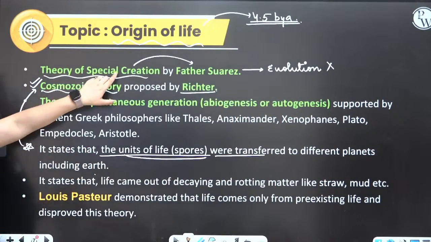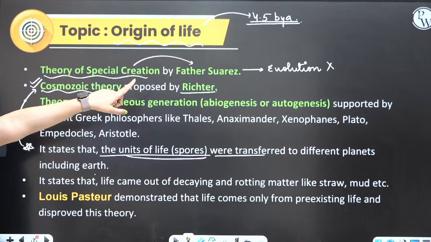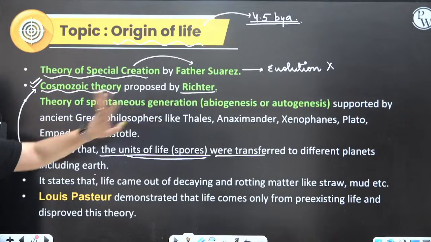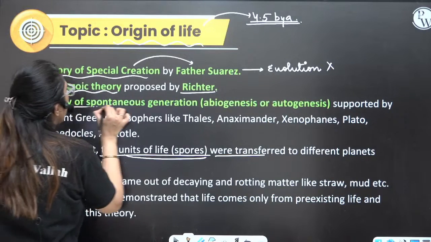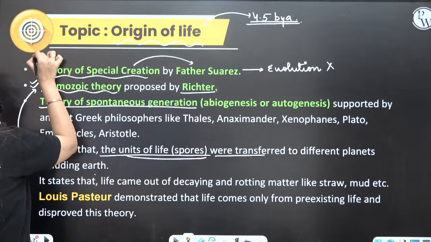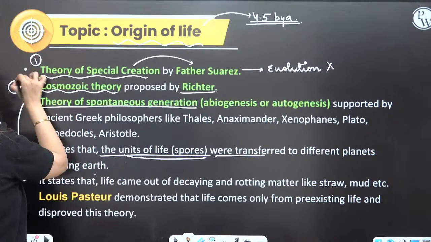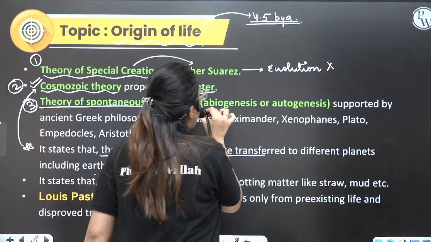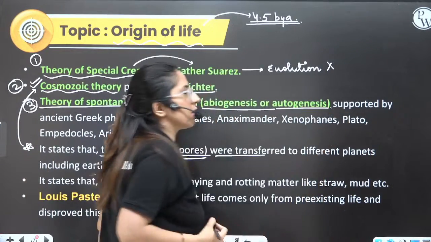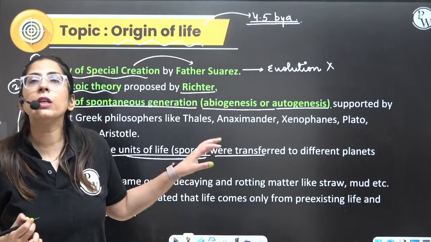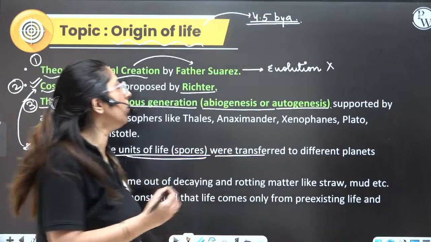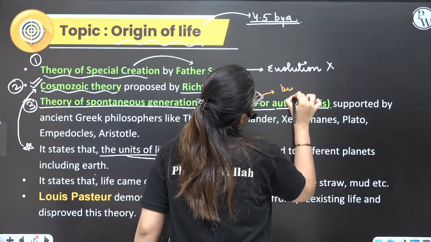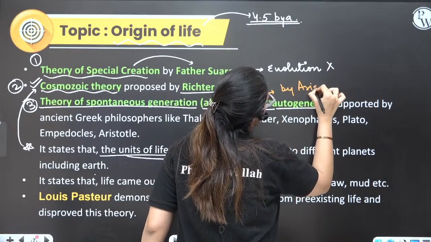So first is the theory of special creation given by Father Suarez. Second is the cosmozoic theory proposed by Richter. Then came the theory of spontaneous generation, theory number 3. The spontaneous generation theory is also termed abiogenesis or autogenesis. This theory was given by Aristotle.